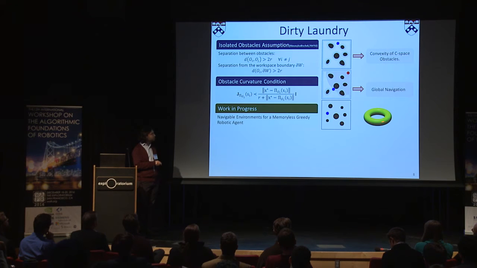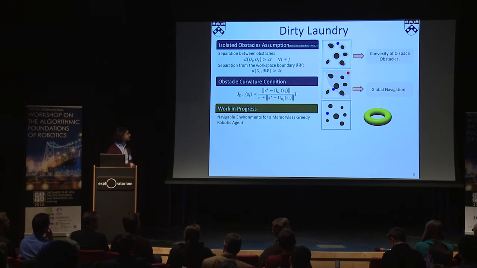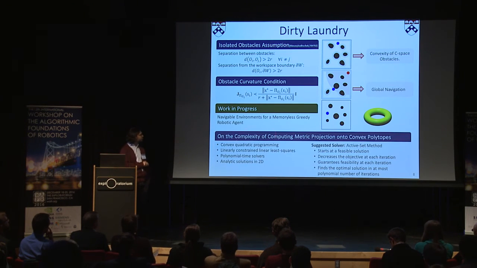And when we go to higher dimensions, we require that at every boundary point of the obstacle we have at least one two-dimensional circular cross-section. It means that in 3D, for example, a navigable obstacle is, in addition to the sphere, going to be a torus.